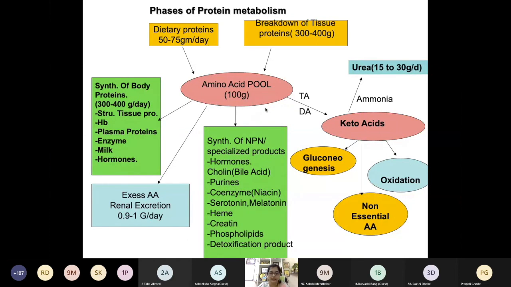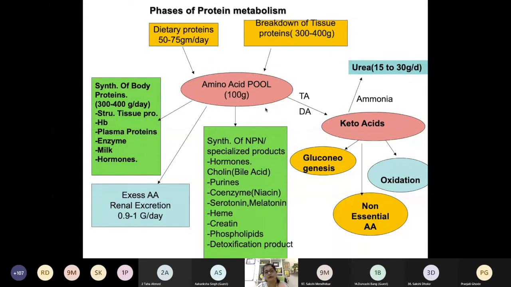Okay, I am telling you this because whatever amino acids are present in the blood are different, like the 20 amino acids are different, and every amino acid has a different path for its metabolism. Catabolism, like transamination and deamination, are the processes which every amino acid undergoes. Apart from this, every amino acid has different pathways of catabolism also. That's why protein metabolism is also known as amino acid metabolism.